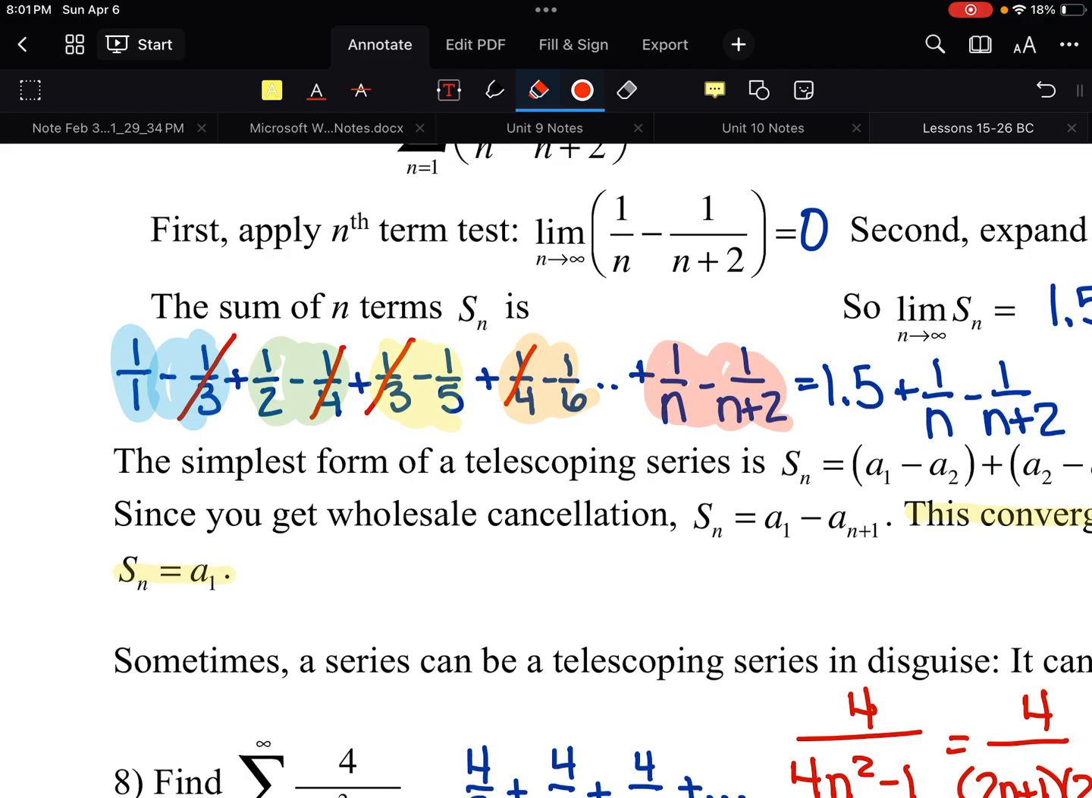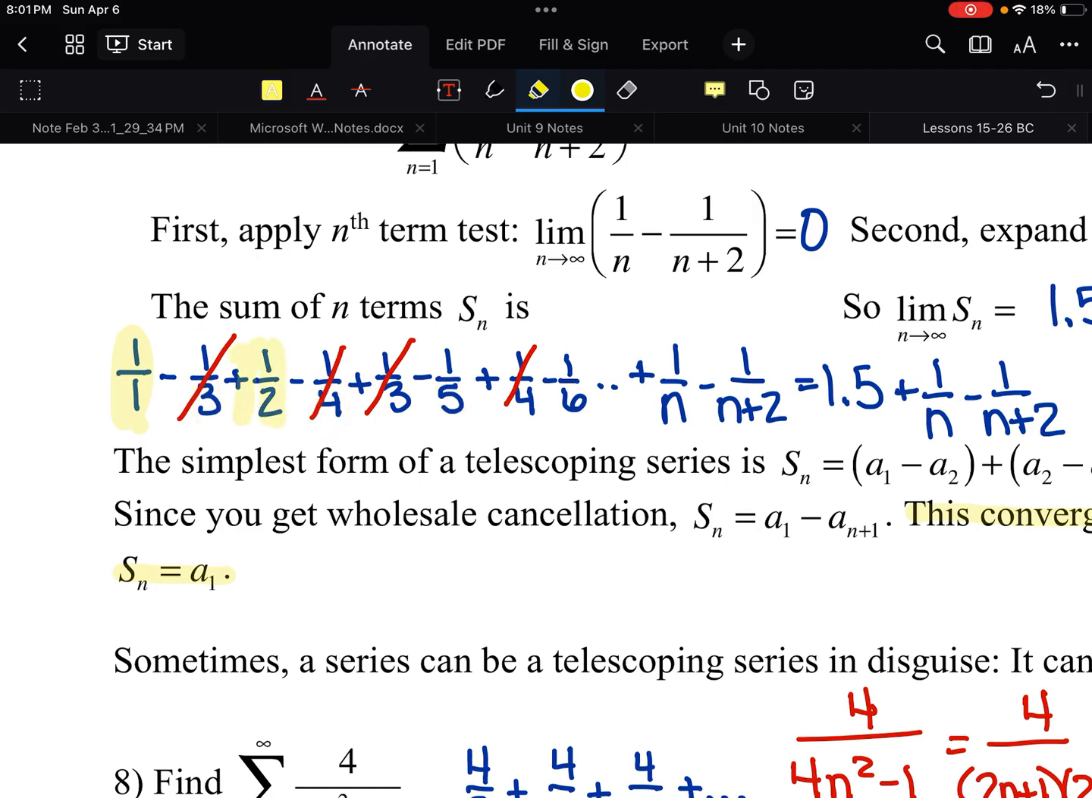Look what happens with the terms. I had a minus 1/3, but then I also got a plus 1/3. I got a minus 1/4, and then later on I got a plus 1/4. So which ones am I going to be stuck with at the end of all this? Well, the 1 is not going to cancel out. There's no other 1. These numbers on the bottom just get bigger and bigger and bigger. So the 1 is still going to be there. The 1/3 and the 1/4 and eventually the 1/5 are all going to cancel out.